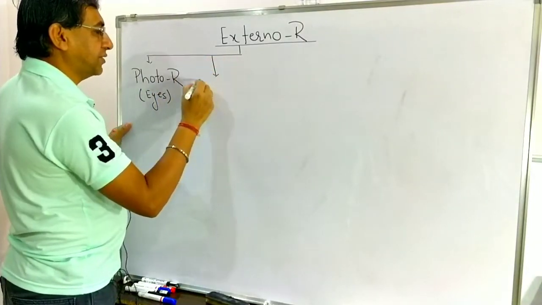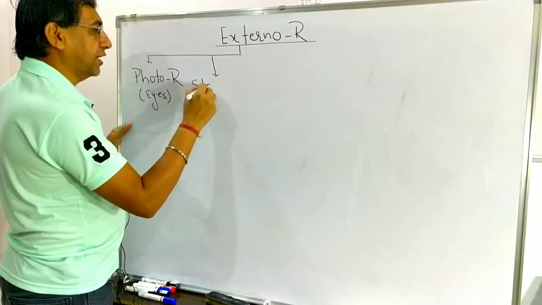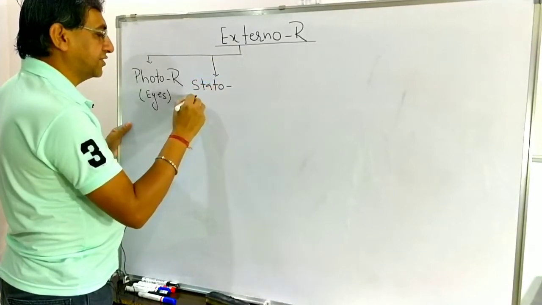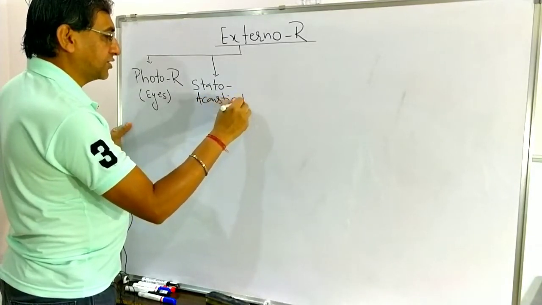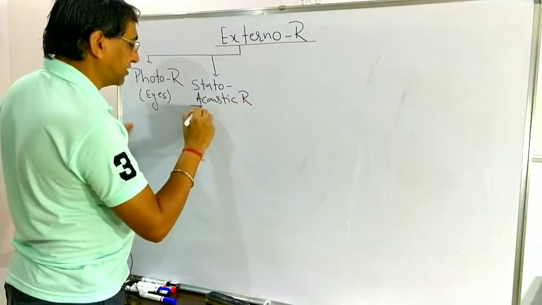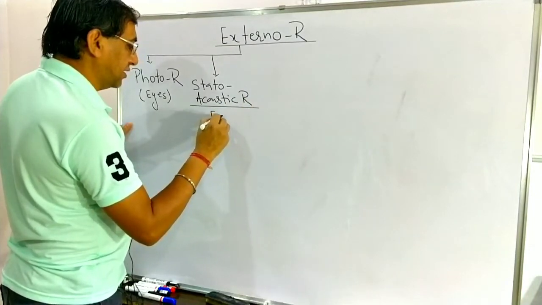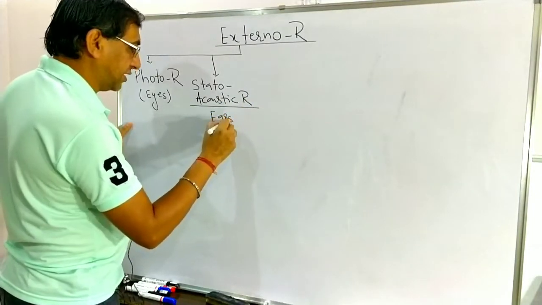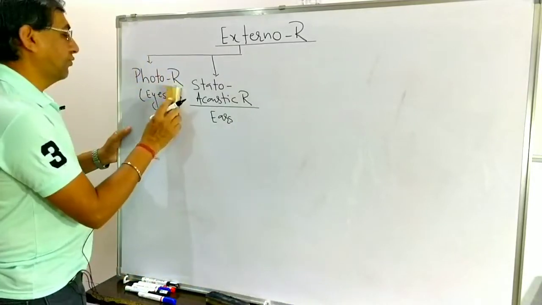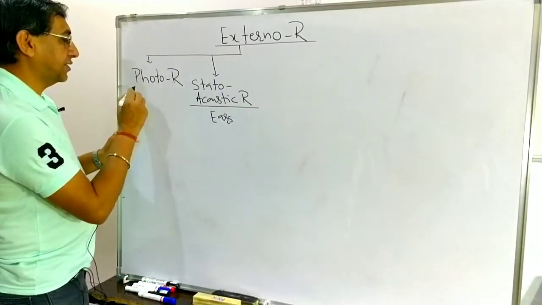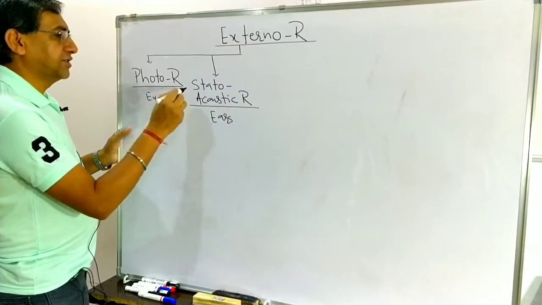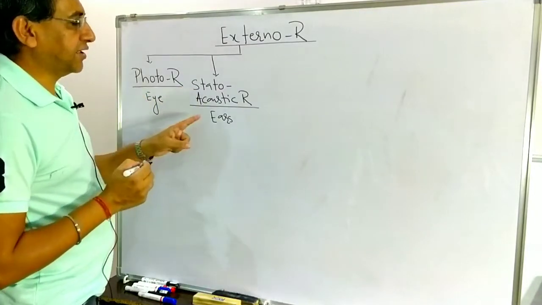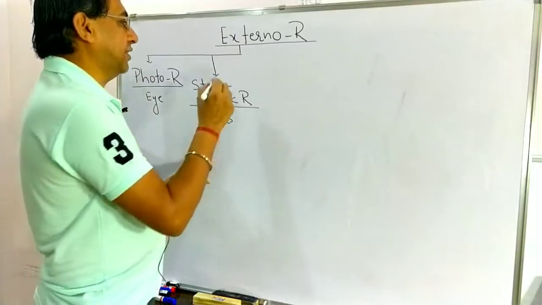The second type of receptor present in the human body on the external side is known as the statoacoustic receptors. Statoacoustic receptors means they are the ear. Photoreceptors means they are the eye, related with the sense of vision. Stato means balance, acoustic means hearing. They are the ear.